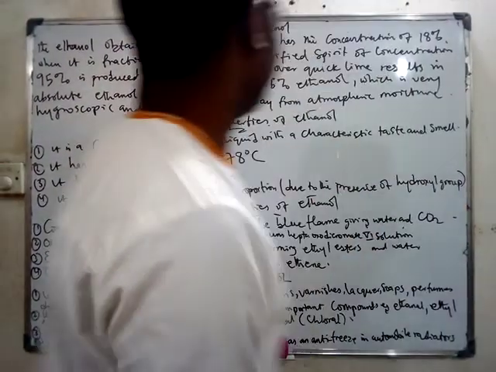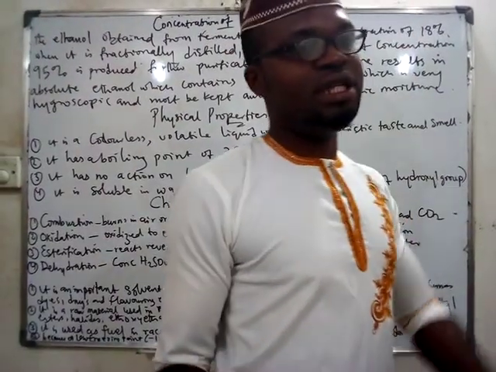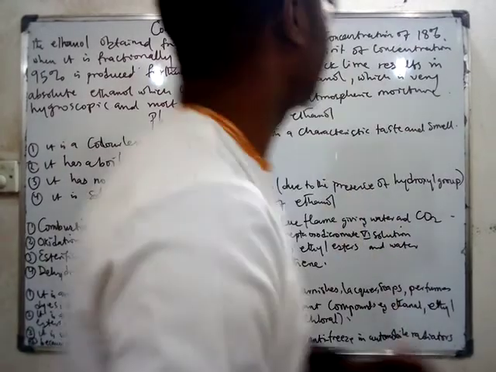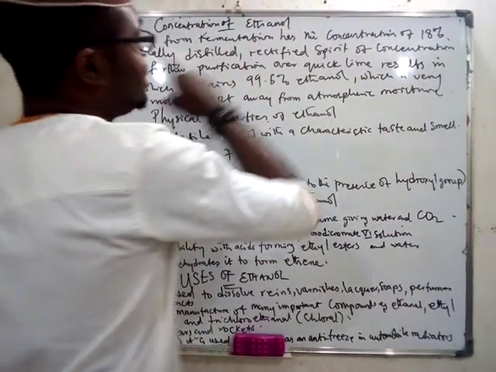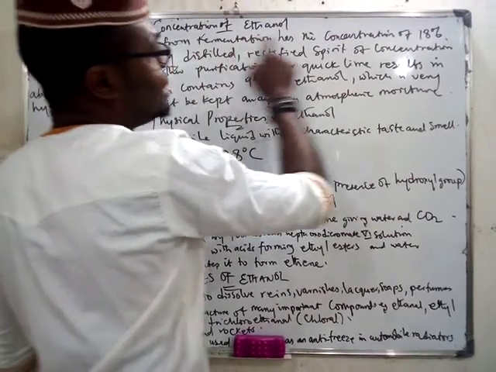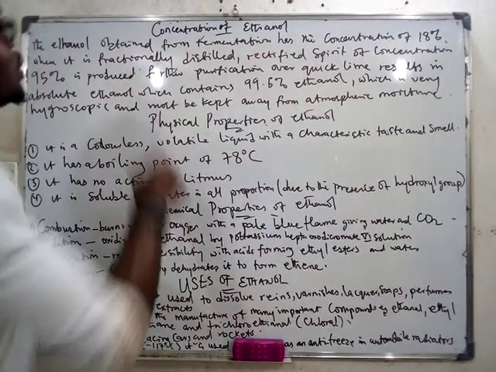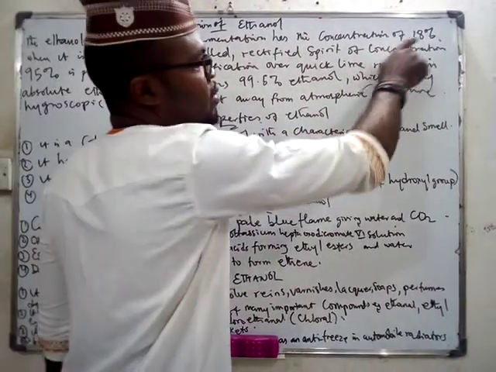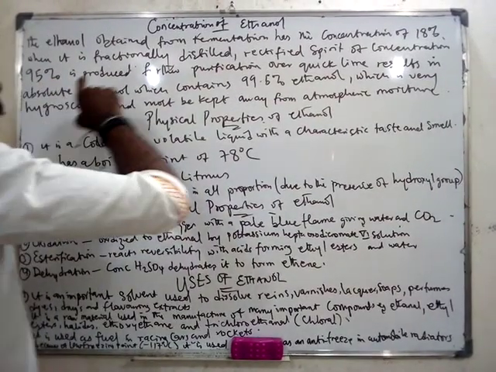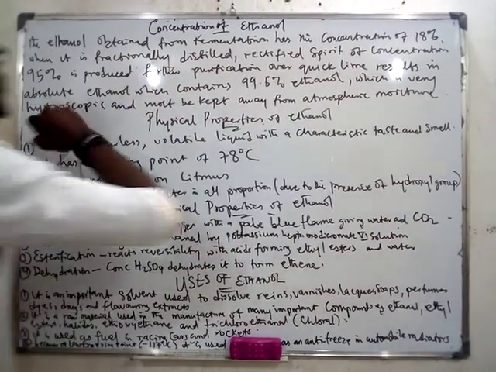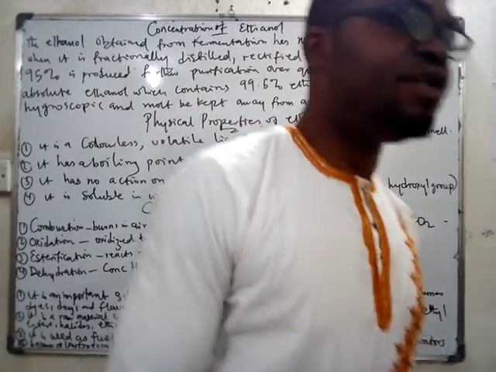So, in the presence of yeast, because of the ability of the yeast to stay at certain temperatures or concentration of alcohol, alcohol produced by fermentation has the concentration of what? 18%. Then when you do what we call fractional distillation of this 18% alcohol, you will now get what we call the rectified spirit, which has the concentration of 95%.